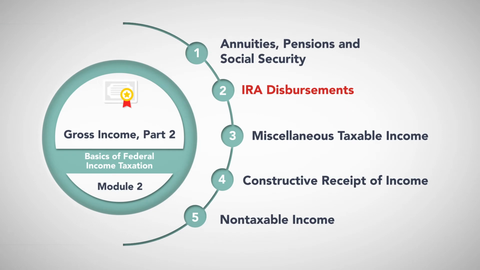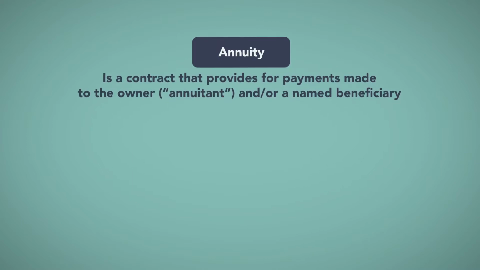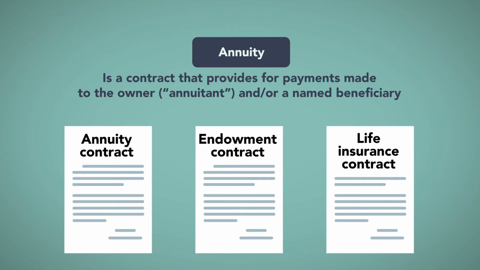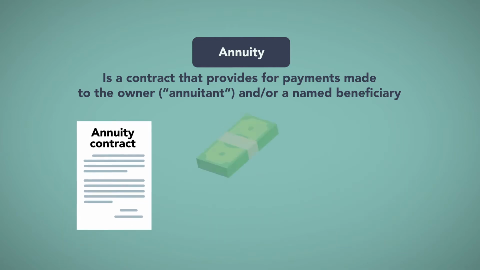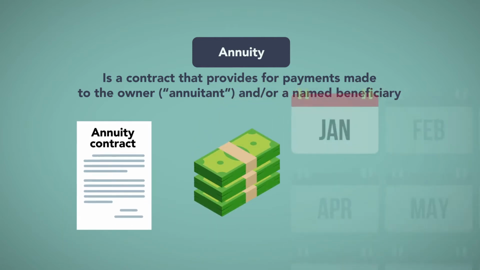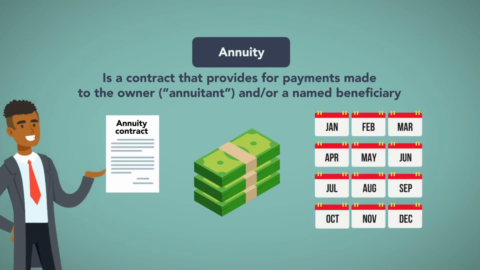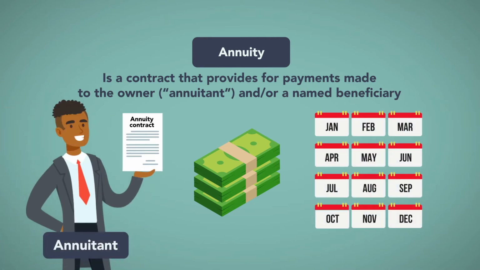Annuities, pensions, and Social Security. An annuity is a contract which can take the form of an annuity contract, endowment contract, or a life insurance contract, among others, that provides for payments made at regular intervals, usually monthly, quarterly, semi-annually, or annually, to the owner, also called the annuitant, and/or a named beneficiary.